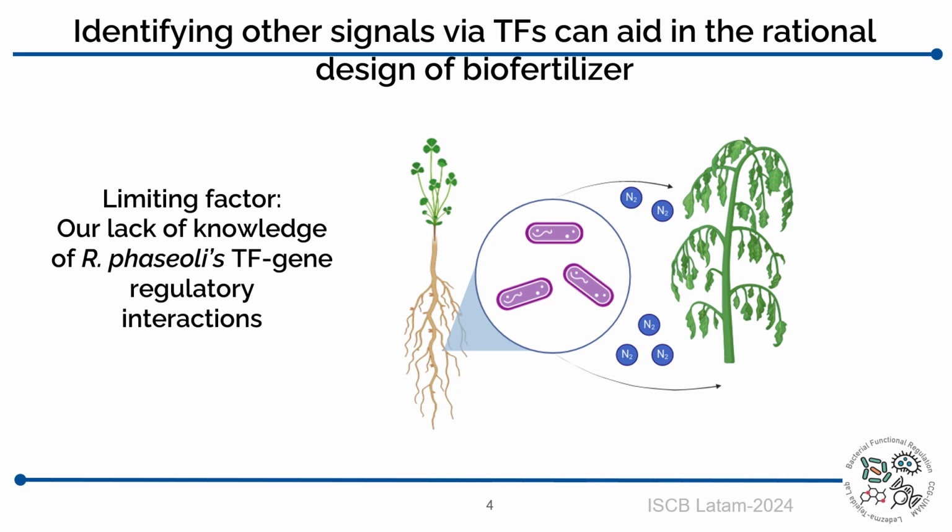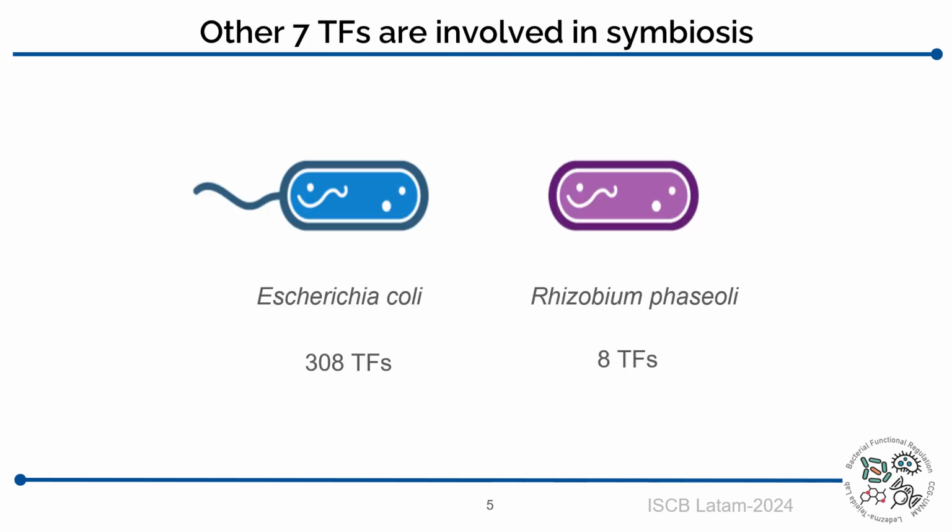Let me give you a perspective of this. We know that there are other 7 transcription factors involved in symbiosis besides NodD, but when we compare this number with the number of transcription factors known in E. coli, which is around 300, then we realize that we don't know too much about the regulatory mechanisms in Rhizobium phaseoli. So we ask ourselves, why don't we use the available knowledge in E. coli to expand our knowledge in Rhizobium phaseoli?